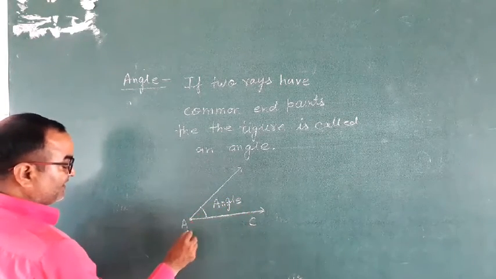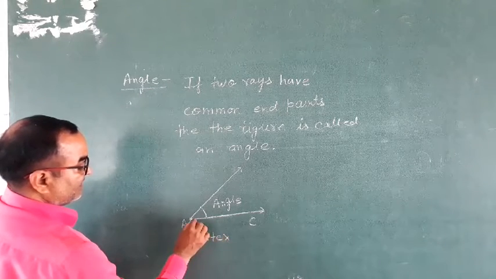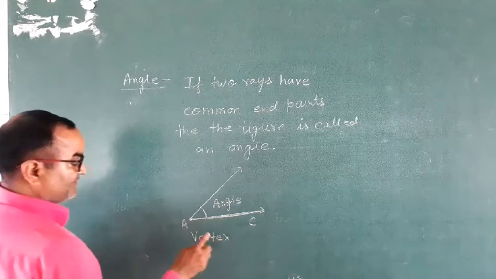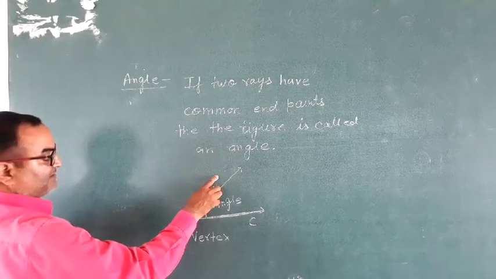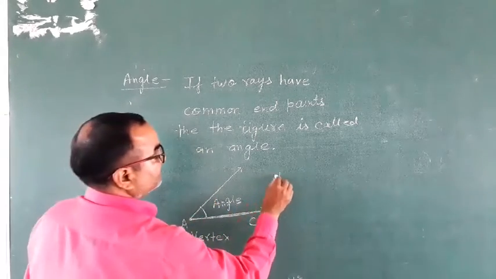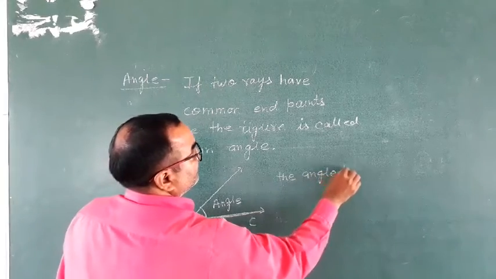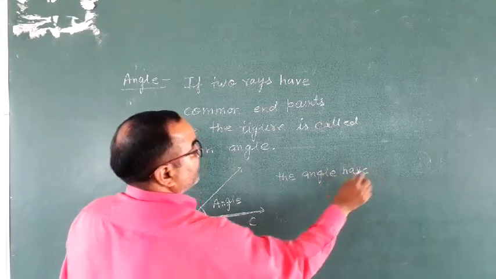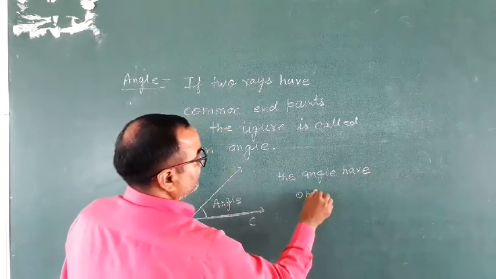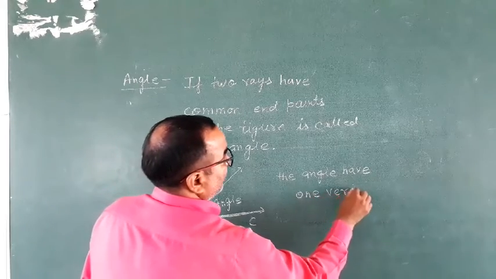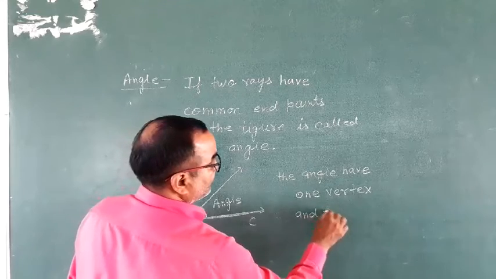This point is called the vertex, and these rays are called sides. This ray is called a side, and this ray is also called a side. Then an angle has one vertex and two sides.